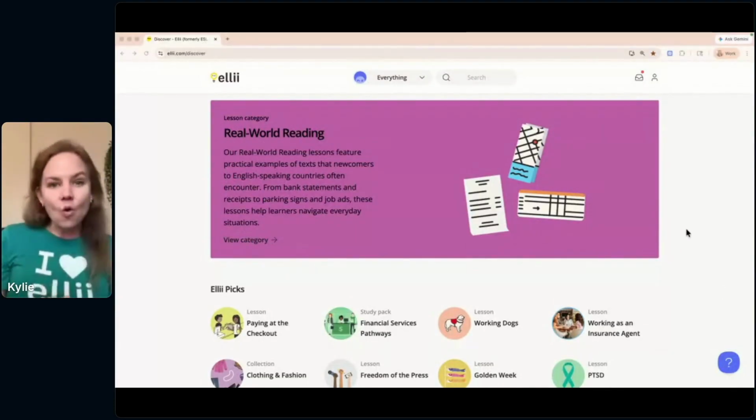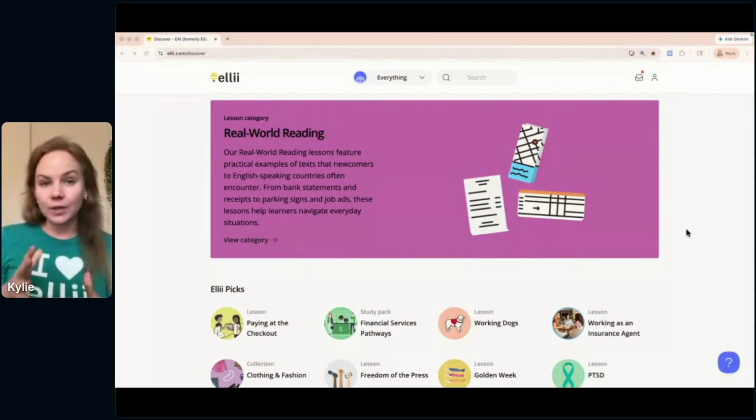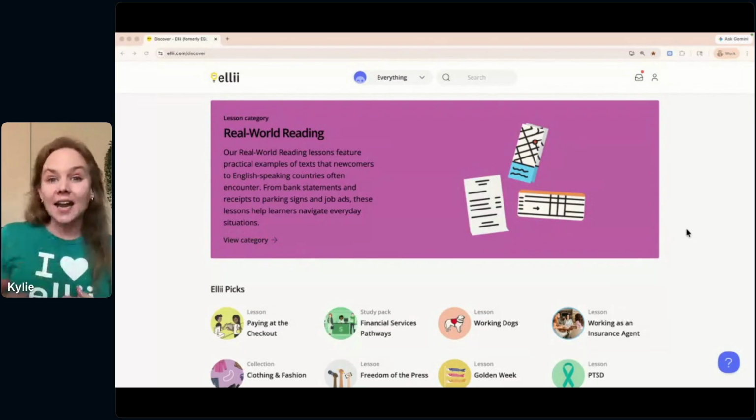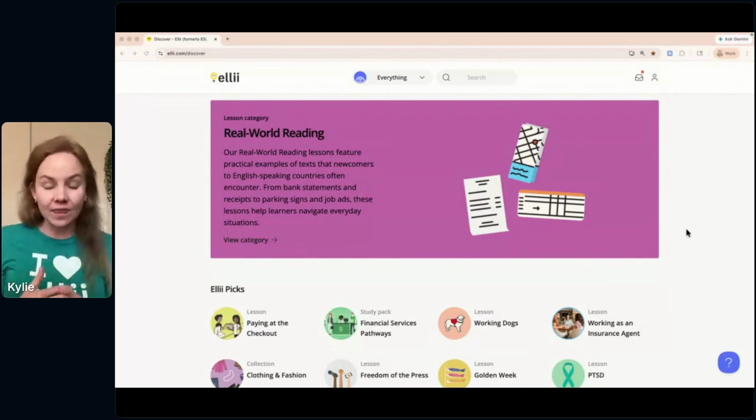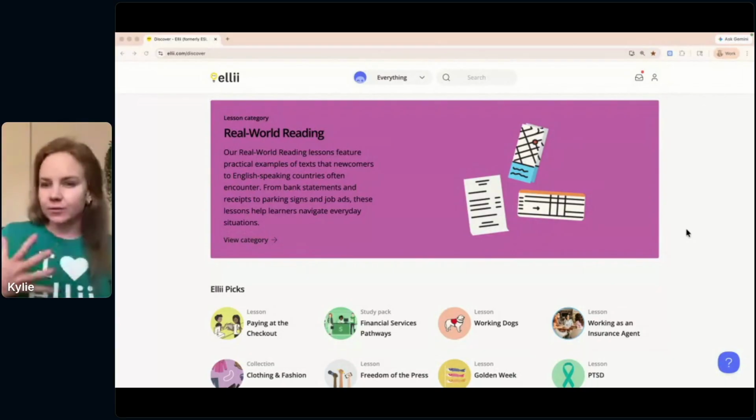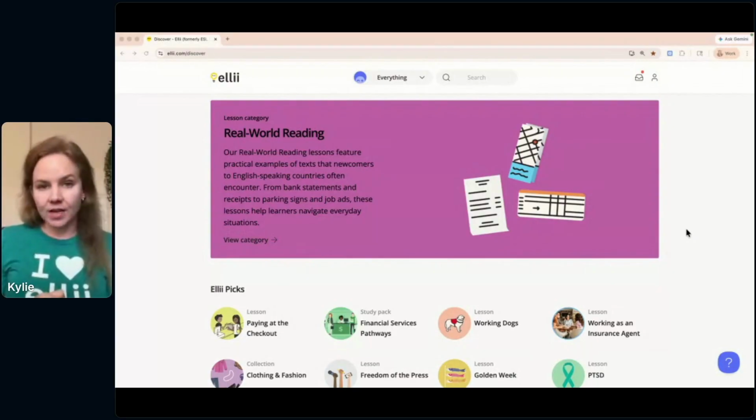So just a little bit of overview of Ellii. We are a content library full of ready-made resources, lessons, materials, and courses for English language teachers. You might have known us as ESL Library for many years. Our name changed to Ellii in 2022. So we are that content library, and we're also a learning management system. So you can set up classes, invite students, assign them lessons, courses, materials in the platform, give them feedback, track their progress, and really get some different types of reports about your students as well.